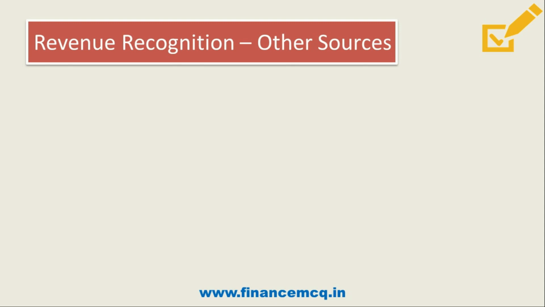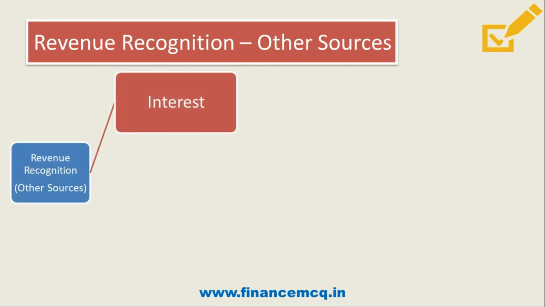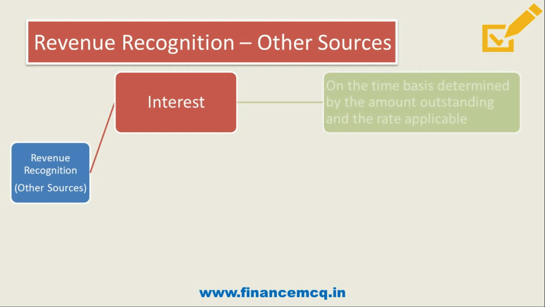Friends, now let's discuss how we will recognize revenue which is yielded from using other resources of the enterprise. The first one is interest. Friends, interest is charged for use of cash resources or any amount due to the enterprise, and interest accrues on a time basis determined by the amount outstanding and the rate of interest applicable.